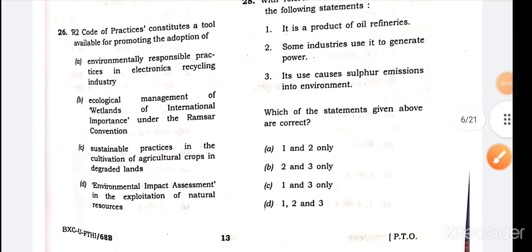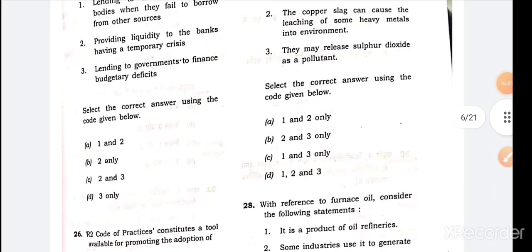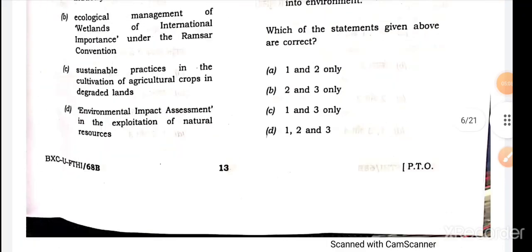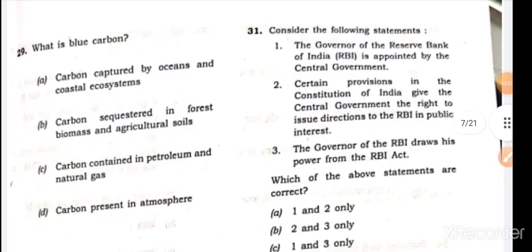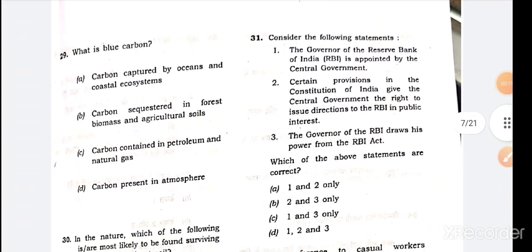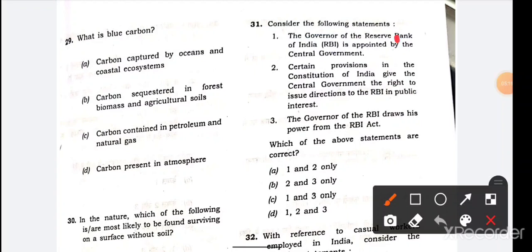Next is the R2 code question. This is a current affairs question. We will skip this one because this is the economics questions video. We will directly go to the 31st question. Okay, 31st question: Reserve Bank of India is appointed by the central government. Option A is the right answer.